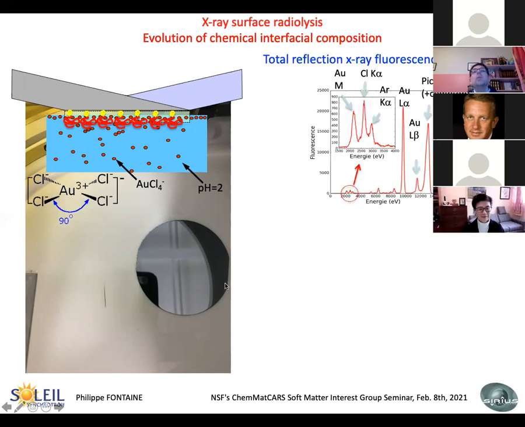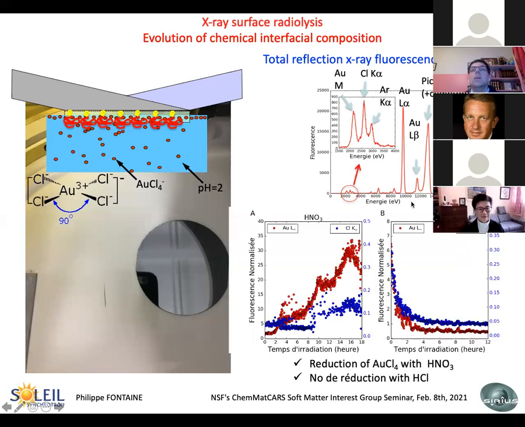First thing, of course, we are following that with total reflection X-ray fluorescence. With gold, we are rather lucky to do fluorescence because we have several peaks to play with. So you have these peaks here, those peaks at high energy, but you also have the M lines at lower energy, and you also saw the chlorine. And this is very interesting, in fact, because it will prove whether we have radiolysis or not.